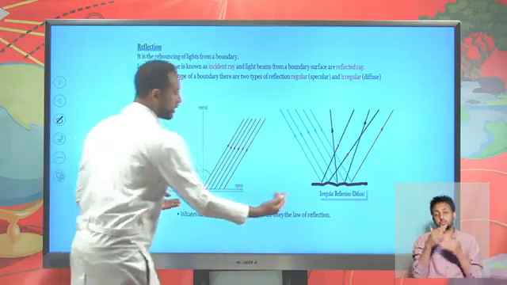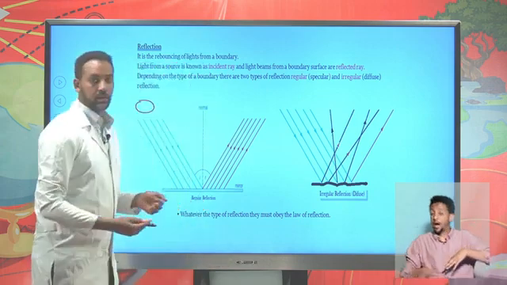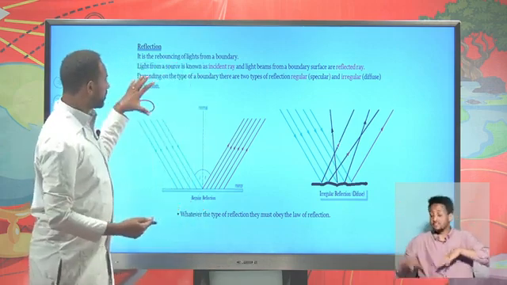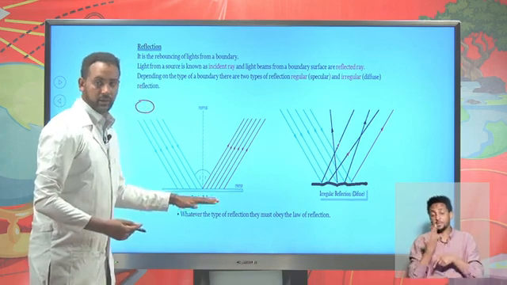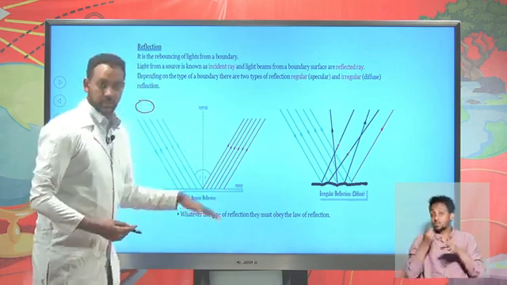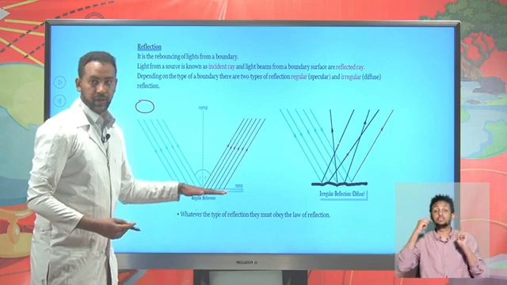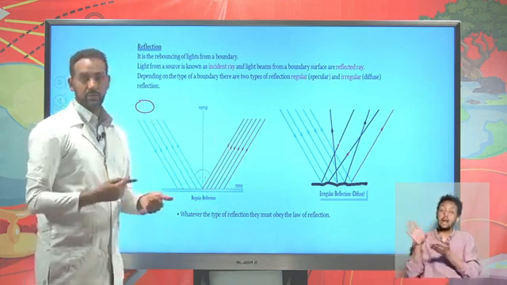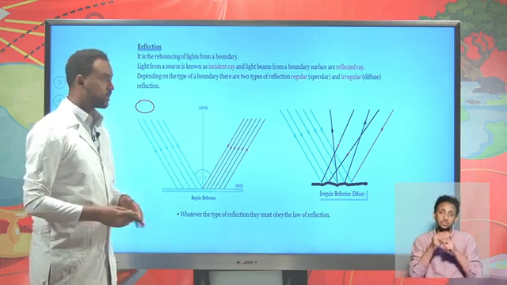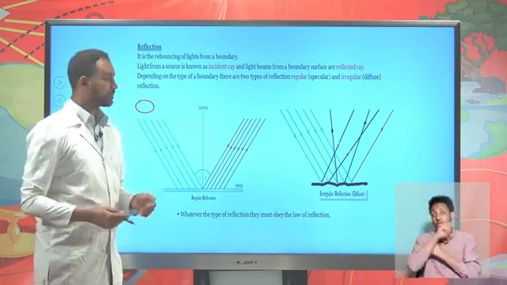This is a regular reflection, whereas this one is irregular or diffuse reflection. Whatever, there is a source and there is a boundary. The light which is rebounced from the boundary is known as the reflected wave. So light can rebound back, and this is known as reflection. It's a well-known nature of light.